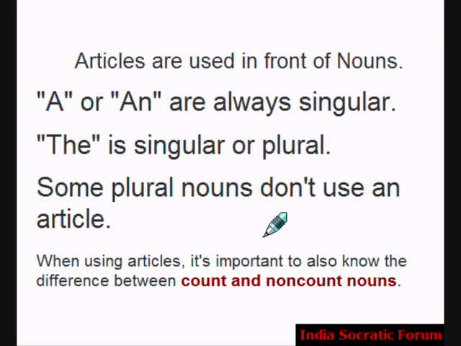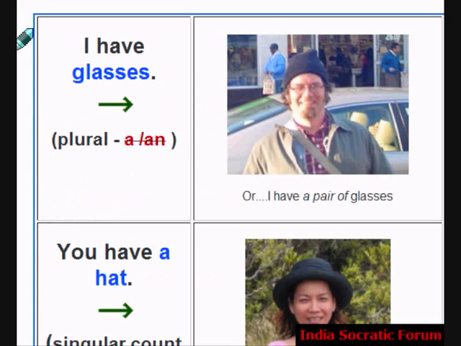When you say traffic, it doesn't mean any quantity. It means non-countable. It's a non-countable noun. So when using articles, it's important to also know the difference between count and non-count nouns so that you can use it appropriately. Let's see some examples.